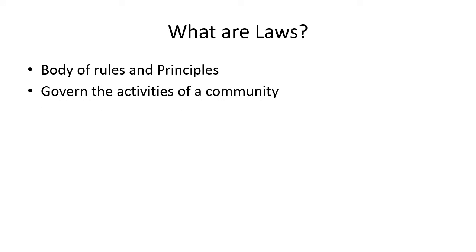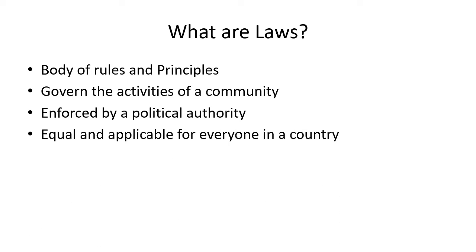Second, laws are made to govern the activities of community. That means they are made to check the activities of society, that whether the society is involved in a good activity, they should not involve in any activity which is not good for a country. Right. Third, laws are enforced by a political authority. That means laws are applied by the political power. Who is in power? The government is in power. That means the laws are enforced by a political authority or the government.